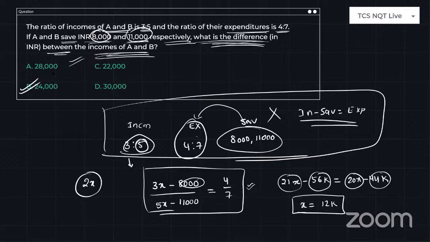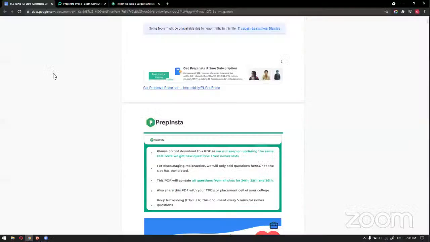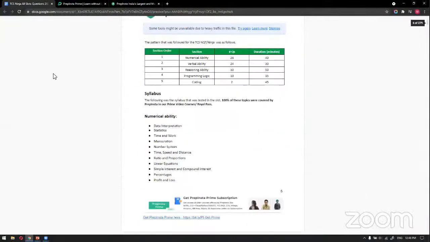So many people are asking about the question difficulty level. When I analyzed today's slot of TCS NQT and TCS Ninja, I can say the questions were moderate, average to above average, not the toughest ones. If you want to know about all the questions, the slot was already completed.